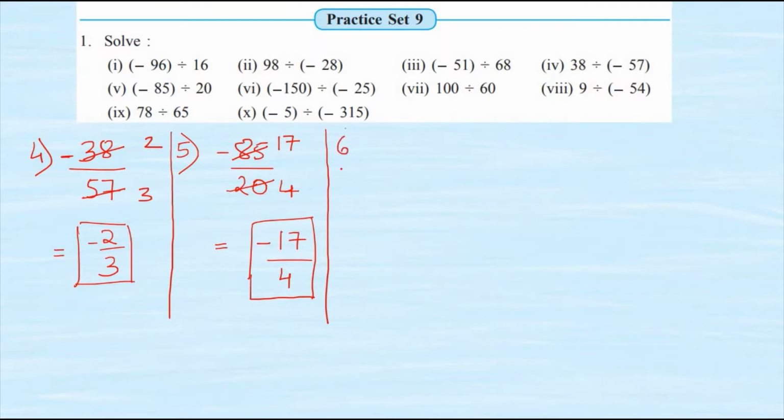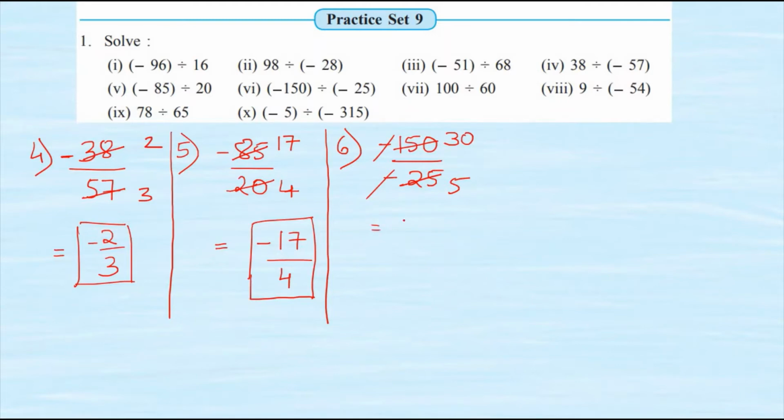Now the sixth sum. Minus 150 divided by minus 25. Now look here in the question, numerator, denominator, both are negative, and hence we are just simply going to cancel out the negative signs. Now we have 150 upon 25. We will begin with the table of 5. 5 5s are 25 and 5 30s are 150.